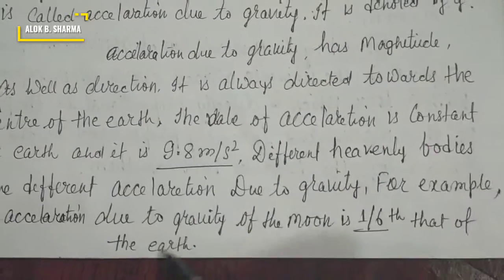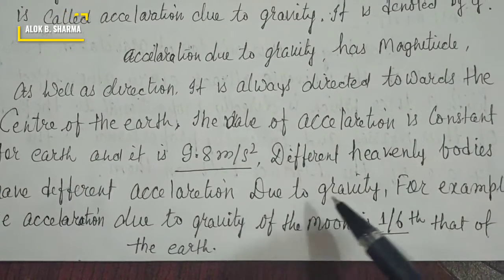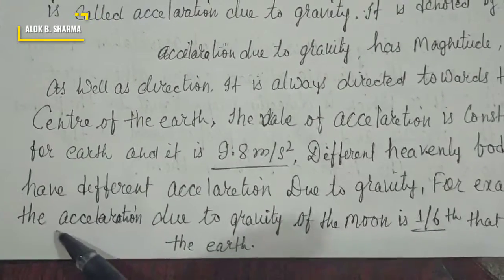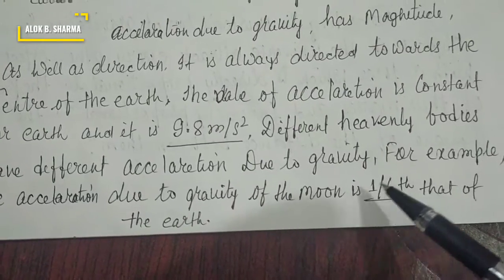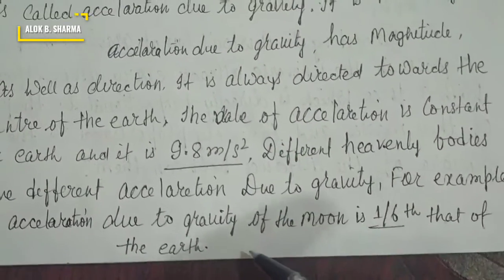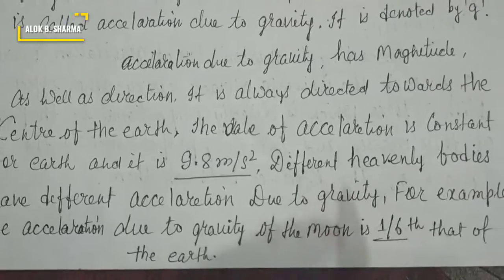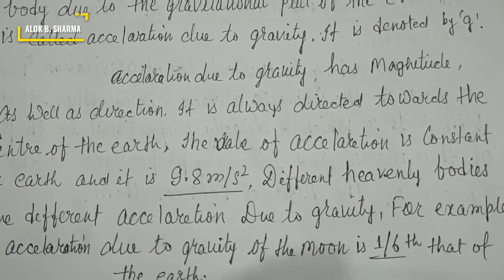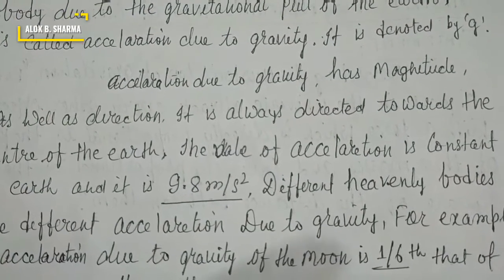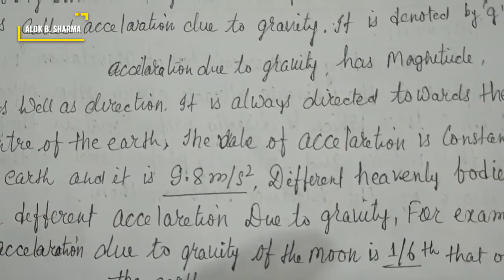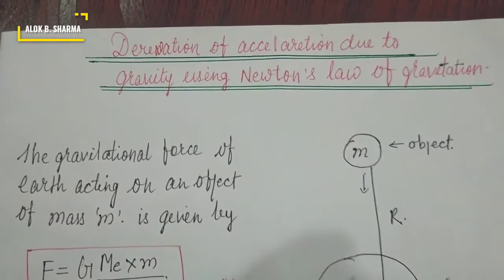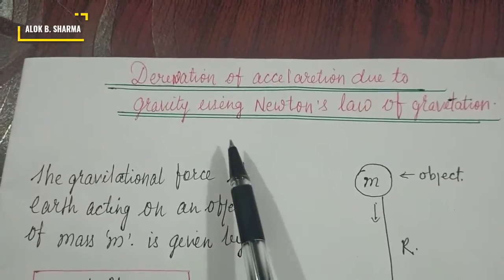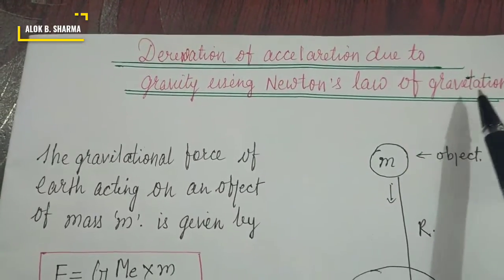Different heavenly bodies have different accelerations due to gravity. For example, the acceleration due to gravity of the moon is 1 upon 6 that of the earth. So remember it, the acceleration due to gravity on the moon is 1 upon 6 that of the earth. Now, the derivation of acceleration due to gravity using Newton's law of gravitation.